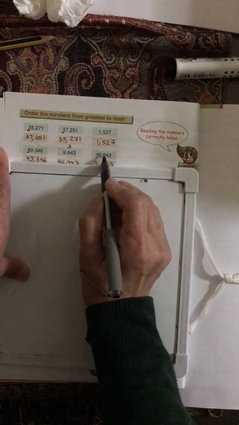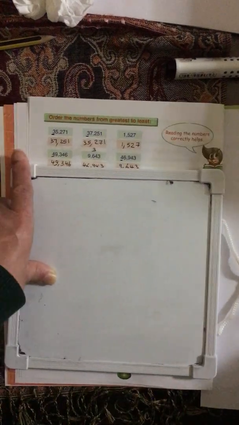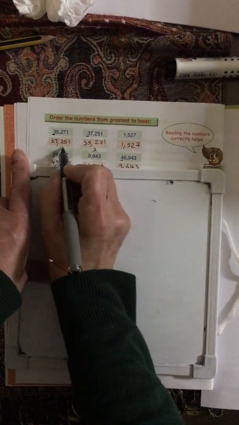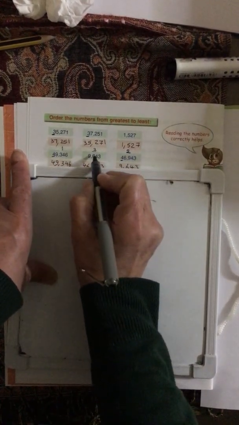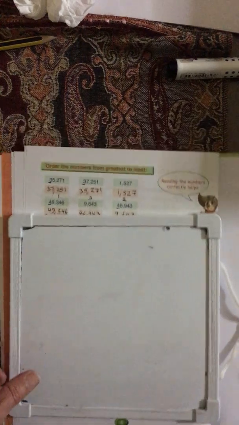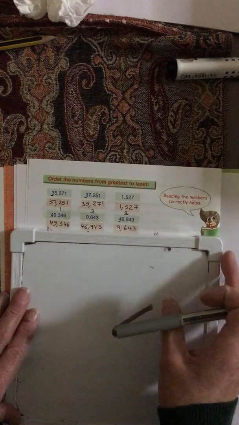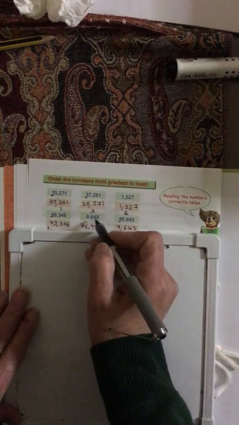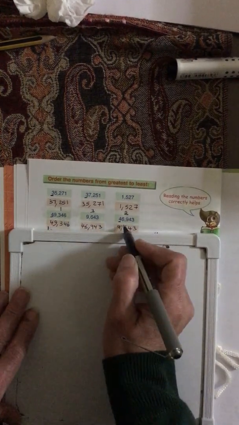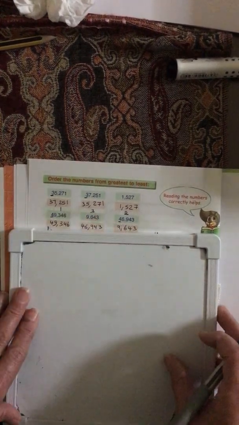Compare between this and this. Which one is greater? 4, 4, they are equal. 9, 9, they are, no, I have here 9, I have here 6. The 9 is greater, so this will be number 1, and this will be number 2, and this is number 3. So when you are comparing numbers, start by counting how many digits in each one. The number with more digits is greater. This is 5 digits, it's greater than this. But with this and this, I need to compare. Which one is greater? Look at the digit. 4, 4, 9, 6, 9 is greater, so this will be number 1, okay?